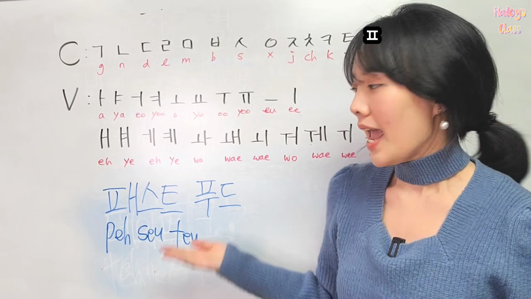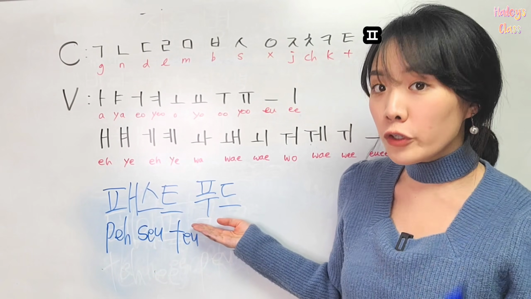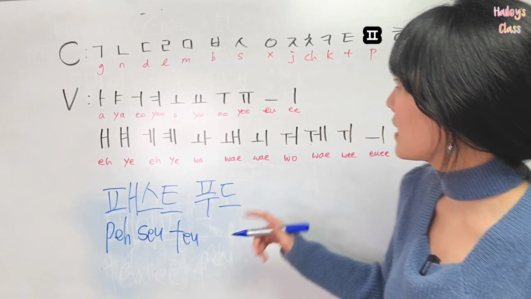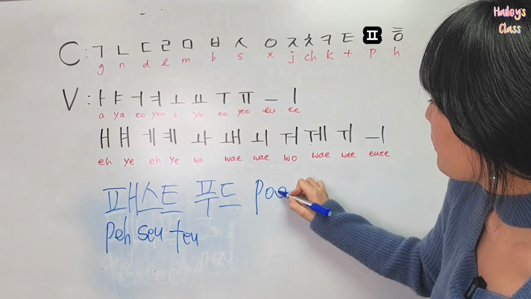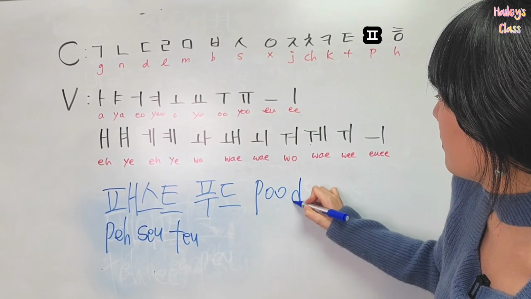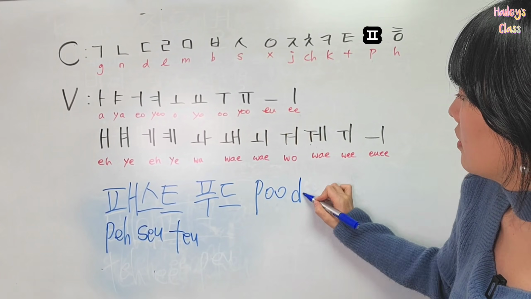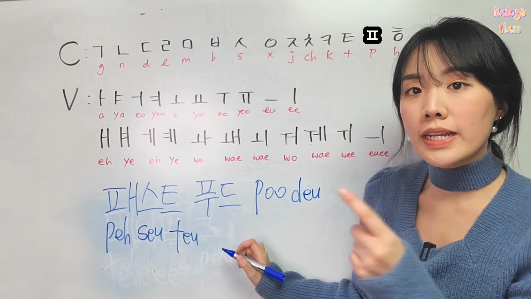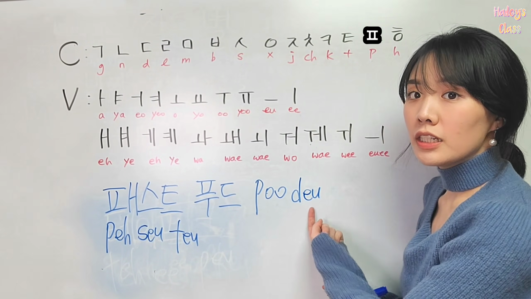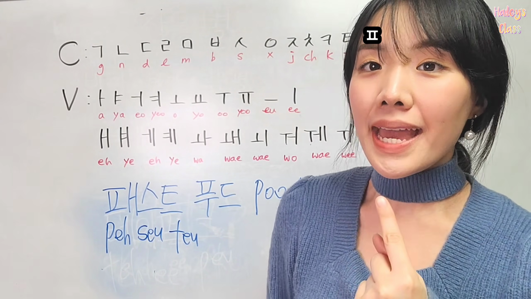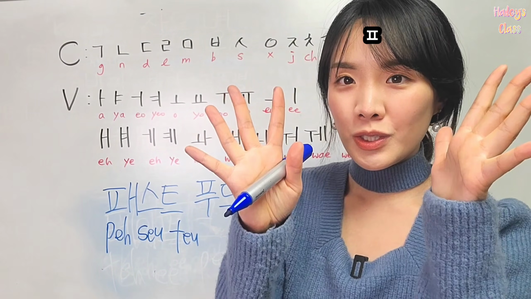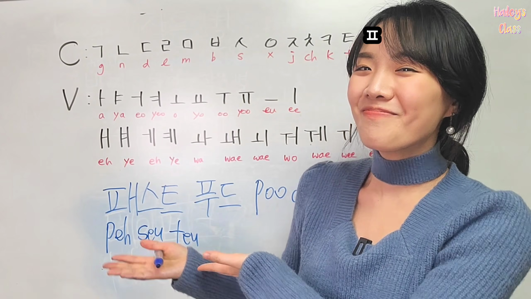And then we're going to read the food part. So food in Korean is P and U. D and U sound. So food in Korean is food. Fast food in Korean is fast food. Do you like fast food?